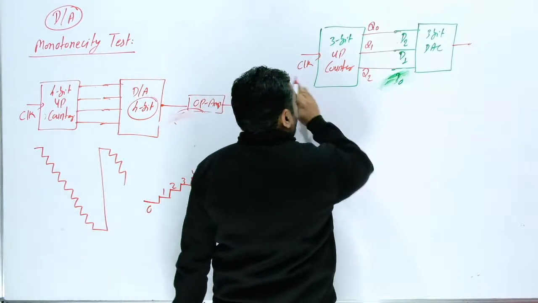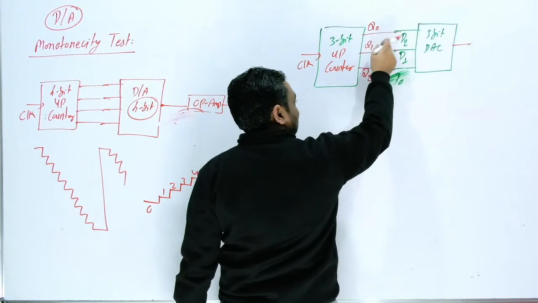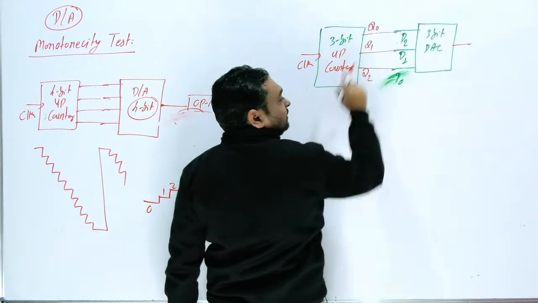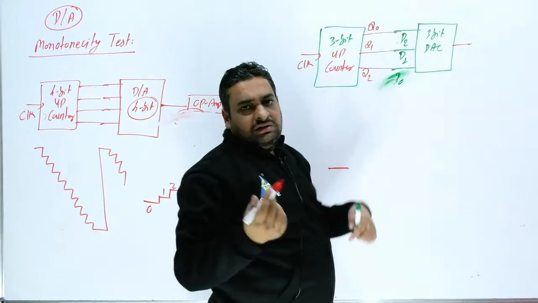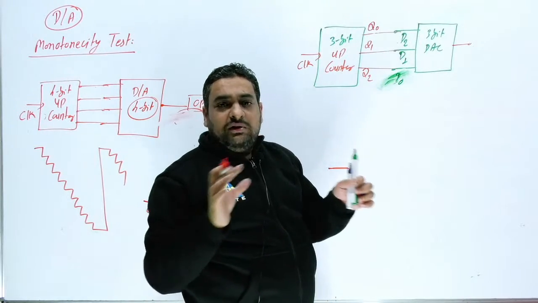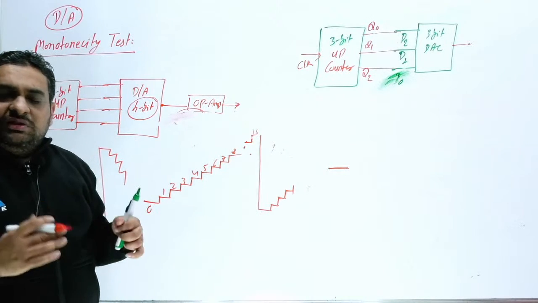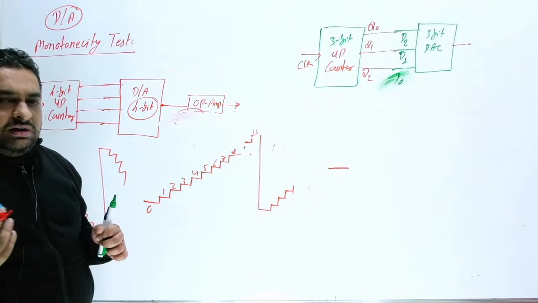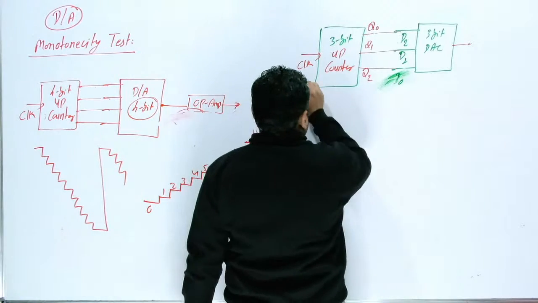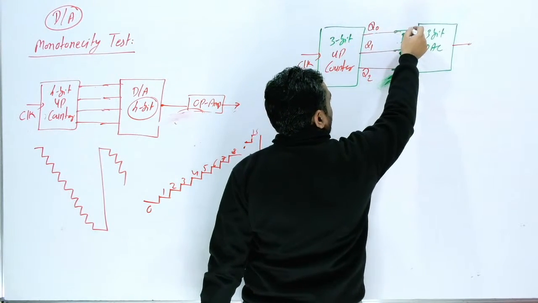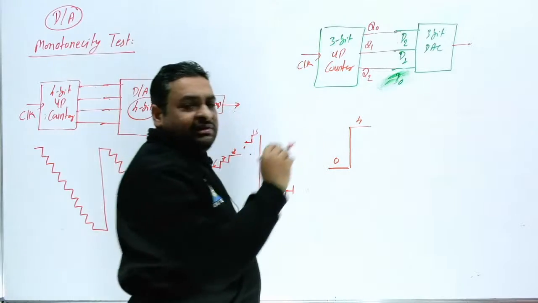For the first clock, this is 0 0 1, because this is MSB and this is LSB for the counter, but for the DAC this is LSB and this is MSB. So definitely you are doing a wrong test here. This monotonicity test is one kind of testing, by which you check whether your DAC is perfect or has some issue. For the first clock, 0 0 1 becomes 1 0 0, which is 4. So in the first clock you will get 4, not 1 step.